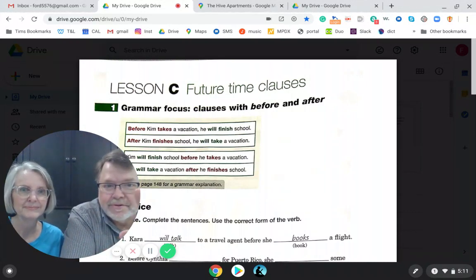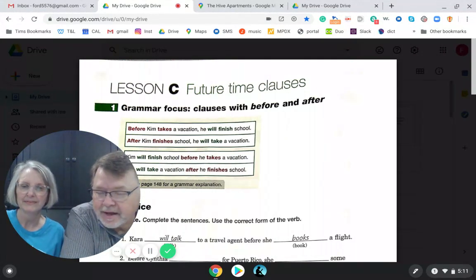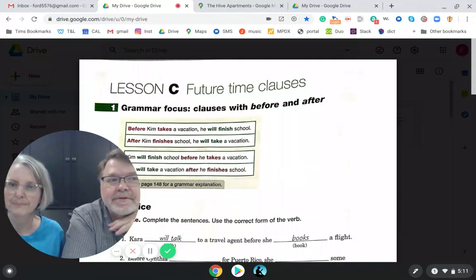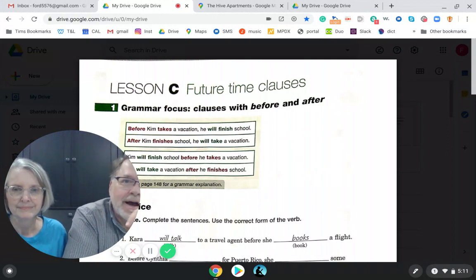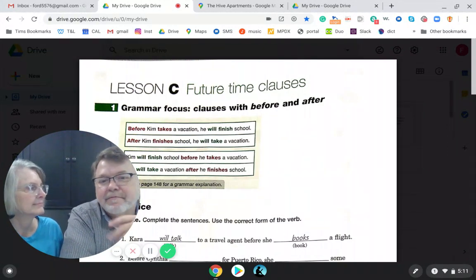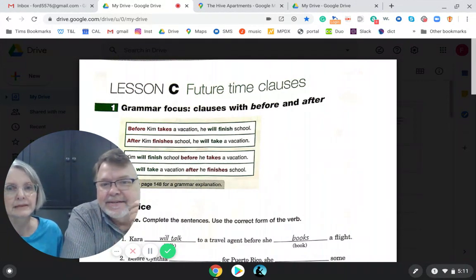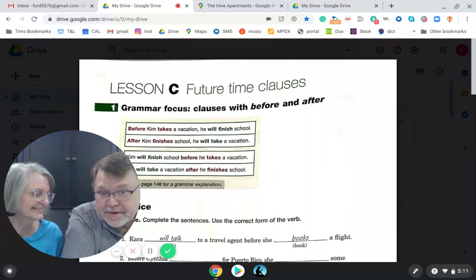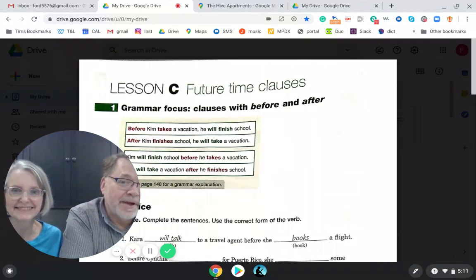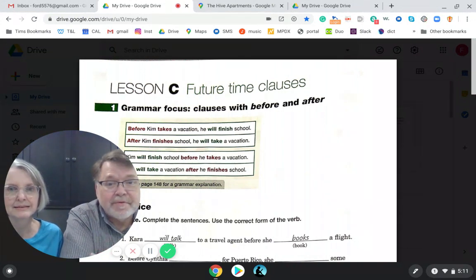So there's two things that happen in a sequence, but they haven't happened yet. They're going to happen in the future. So maybe on Saturday, first thing I'm going to do is get out of bed and then I'm going to make breakfast. So after I get out of bed, I will make breakfast. I will get out of bed before I make breakfast.